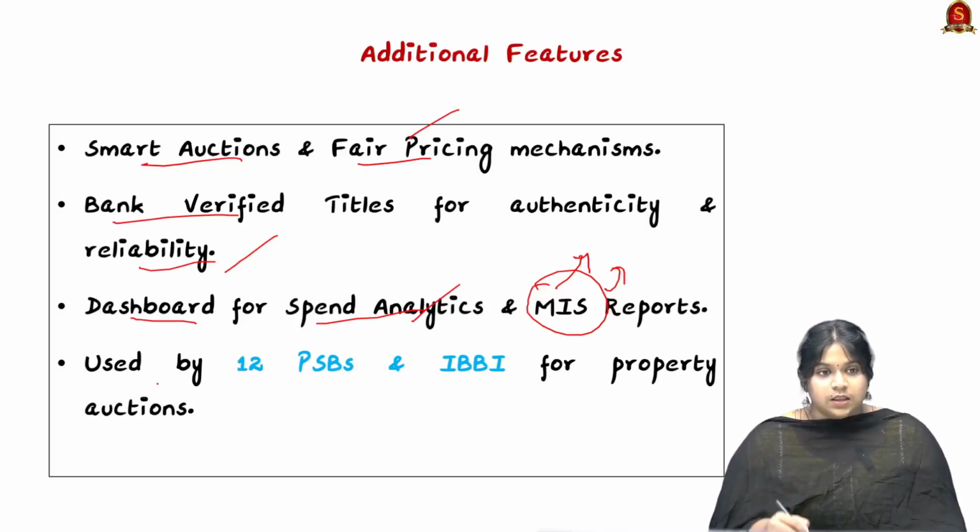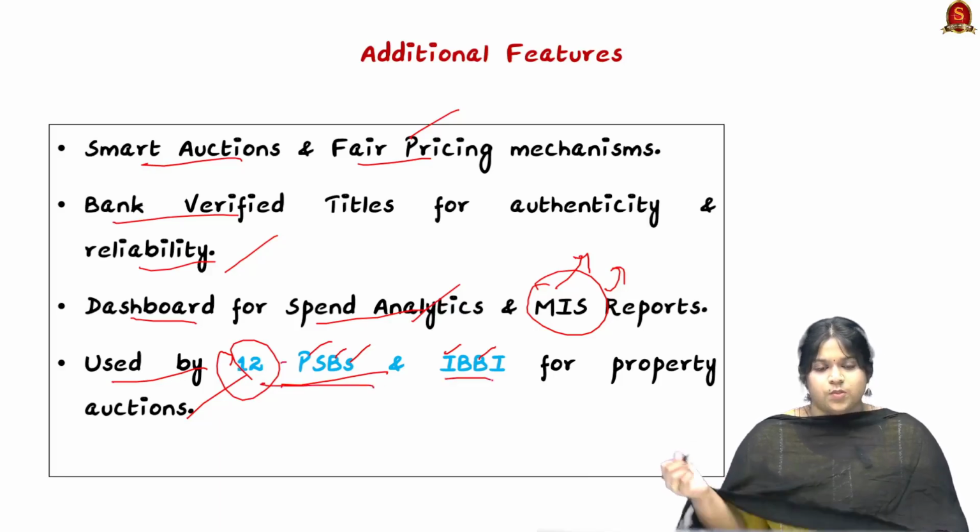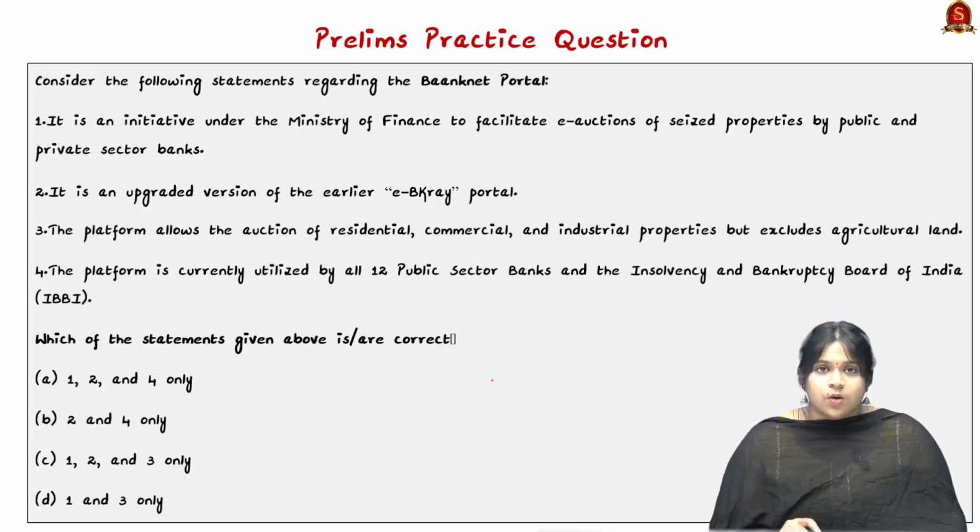This portal is used by all the 12 PSBs, that is the public sector banks in India, as well as by the Insolvency and Bankruptcy Board of India for property auctions. So it stands as one portal for all of these properties present in these two listings. I hope the article is clear. I hope we have understood the basics about the Banknet portal.